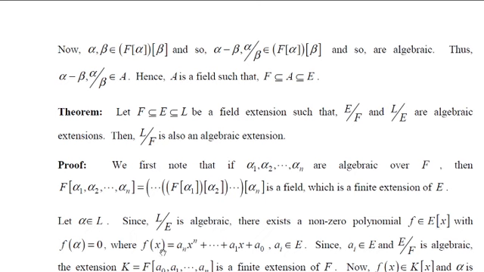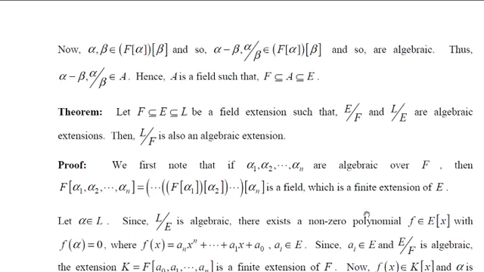And let us say f of x is a_n x to the power of n, and so on, up to a_0, where each a_i comes from E. And remember, E over F is also algebraic. That means every element of E is algebraic. That means there exists a non-zero polynomial in F[x] for which a_i will be a root.